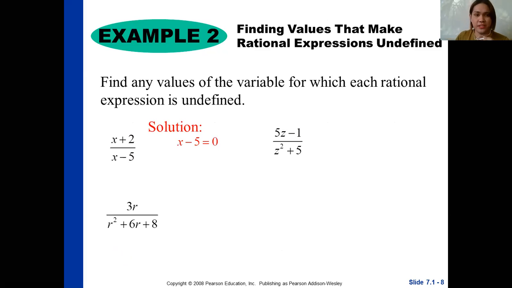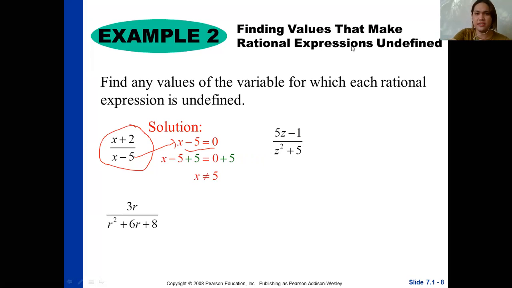This one, x plus 2 all over x minus 5. I will highlight this one. So what will we do? Applying step number 1, we equate the denominator to 0. So x minus 5 is equal to 0, the denominator. Next, what's the next step? The next step is you solve for your x.